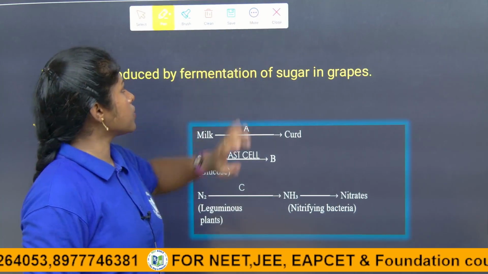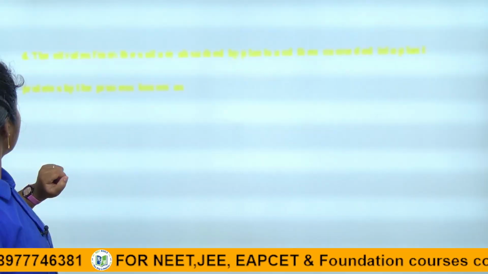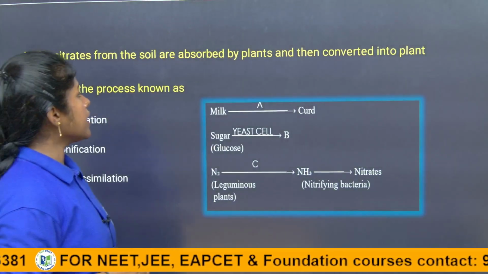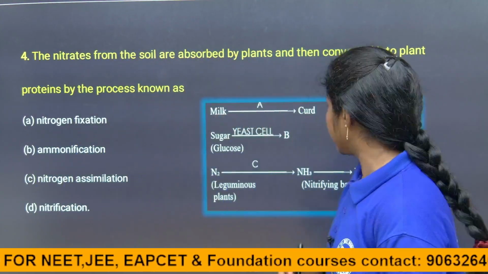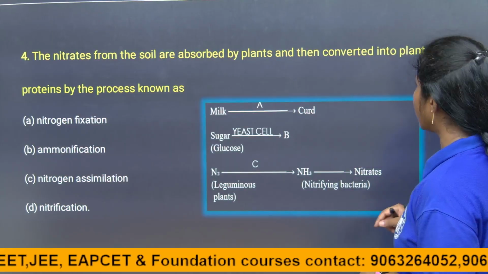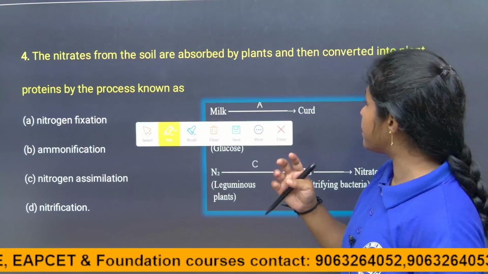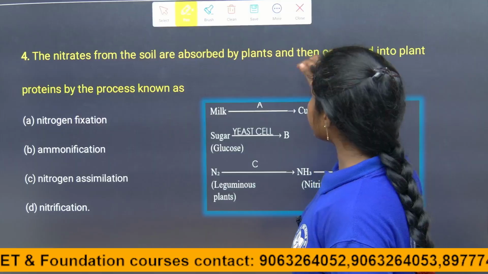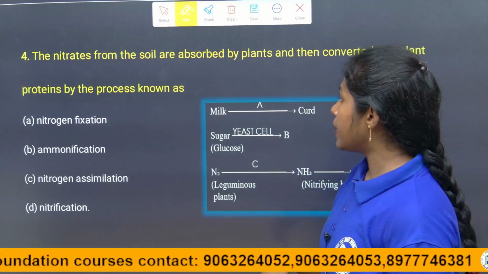So, coming to the next question, children. Here it is given: the nitrates from the soil are absorbed by plants and then converted into plant proteins by the process known as.